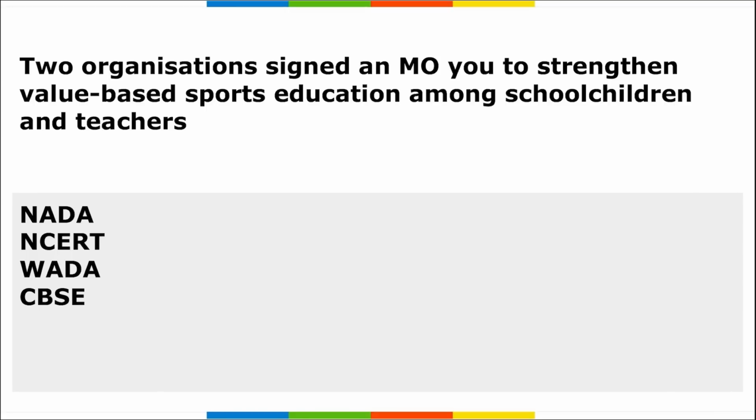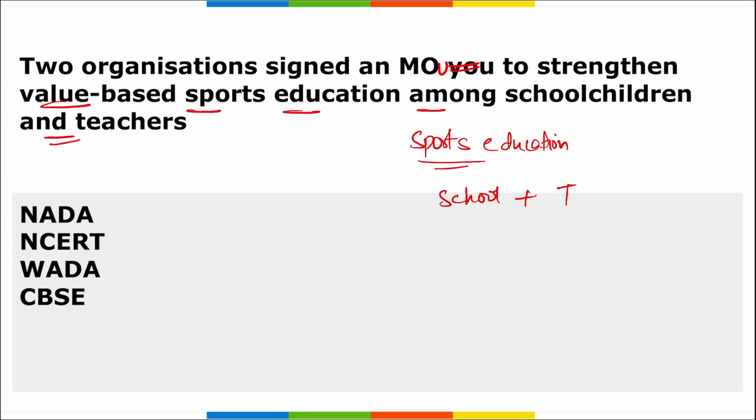So friends, let's start. First is, two organizations have recently signed a memorandum of understanding to strengthen value-based sports education among school children and teachers. So we are talking about sports education. All right, and we are saying that two organizations came together that will be providing sports education to both school children as well as the teachers there. So which is the organization there? Two organizations are asked. So NADA and NCERT.